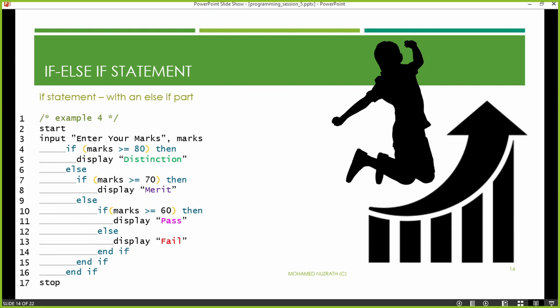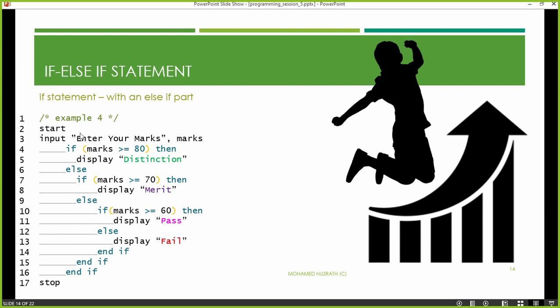Distinction, merit, simple pass, fail. Four options are there. So when you have more than 2 choices, more than 2 options to do, definitely you have to make use of the if else if option. The way you write this in Java is slightly different, but in pseudocode you have to write as I have shown in the slideshow now.